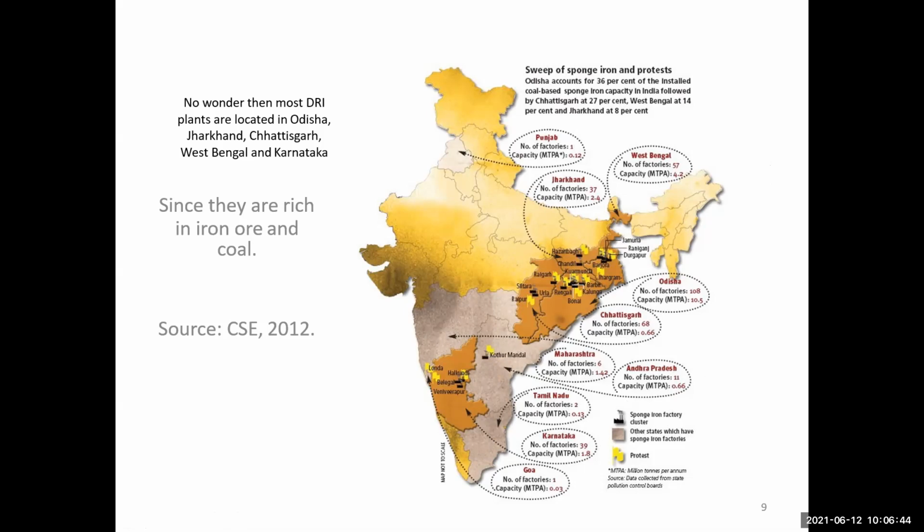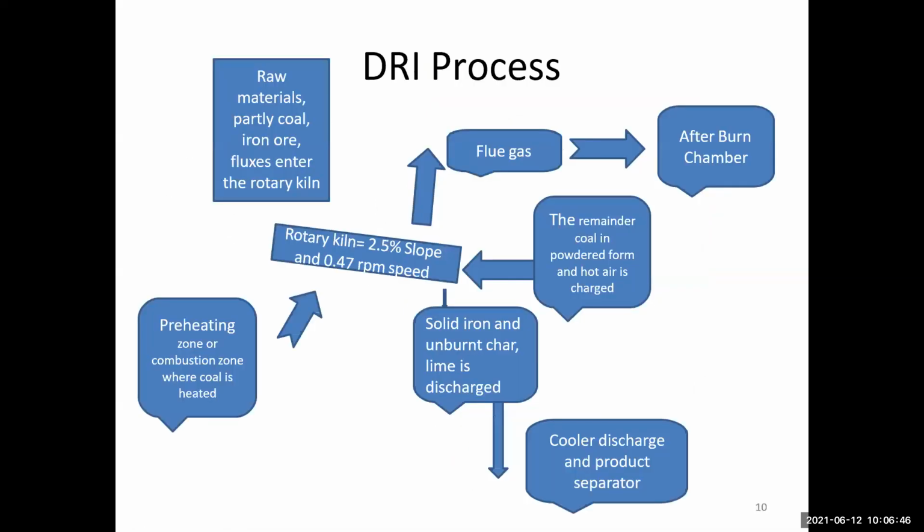Then what is the DRI process? In the DRI process, the first raw materials, partly coal, iron ore and flux, enter the rotary kiln. The rotary kiln has a preheating zone or combustion zone where coal is heated. The rotary kiln has a 2.5% slope and runs at 0.4 RPM. Then it goes to the flue gas.